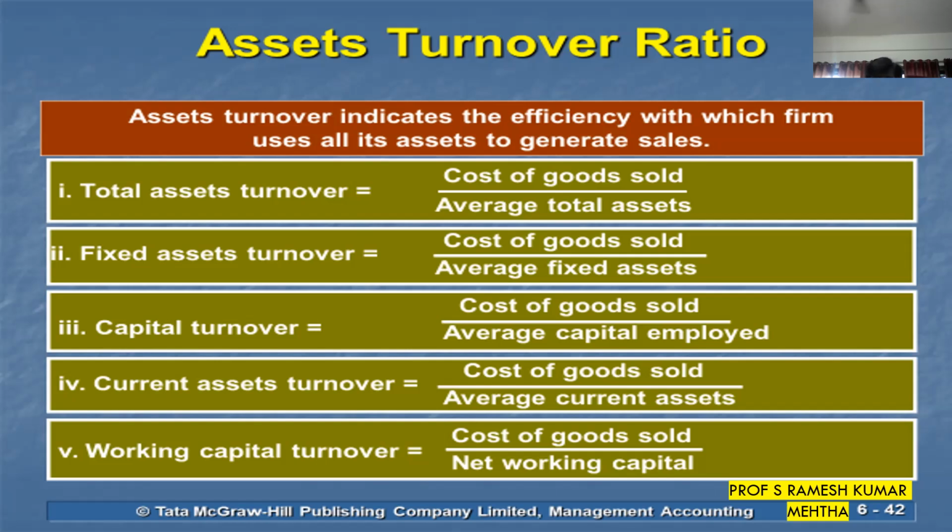Working capital turnover ratio is given by the formula cost of goods sold by working capital. So cost of goods or sales should be high, and working capital needs to be very less. With less working capital, you should generate a huge amount of turnover. So the numerator should be higher and the denominator lesser, and the resultant figure should be very high.